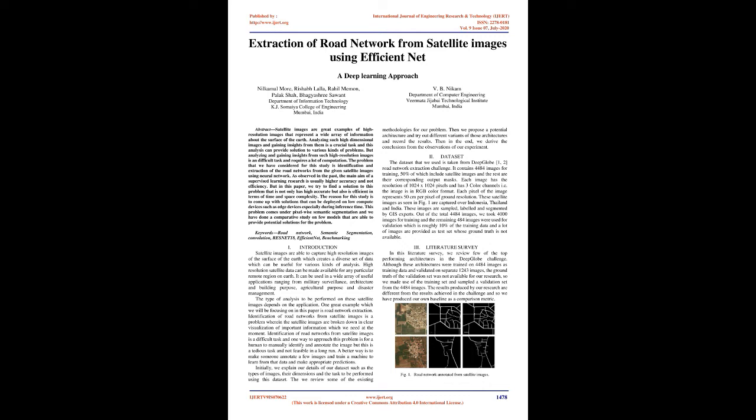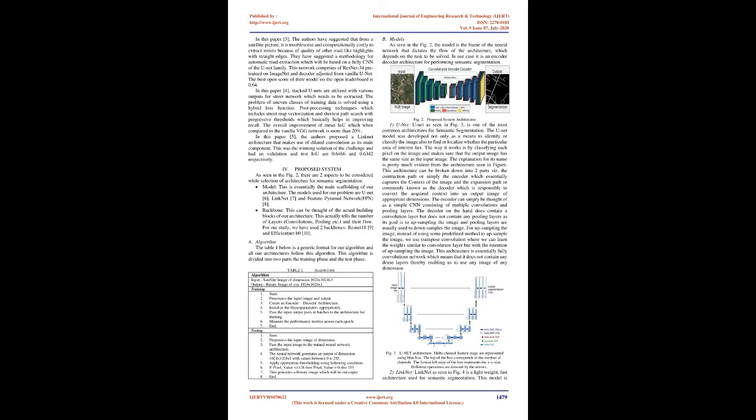Each image has a resolution of 1024 x 1024 pixels and has 3 color channels, i.e. the image is in RGB color format. Each pixel of the image represents 50 cm of ground resolution. These satellite images, as seen in Fig 1, are captured over Indonesia, Thailand, and India. These images are sampled, labeled, and segmented by GIS experts.